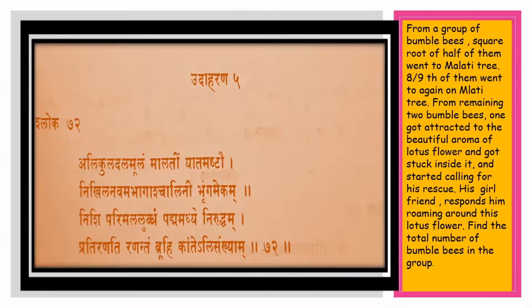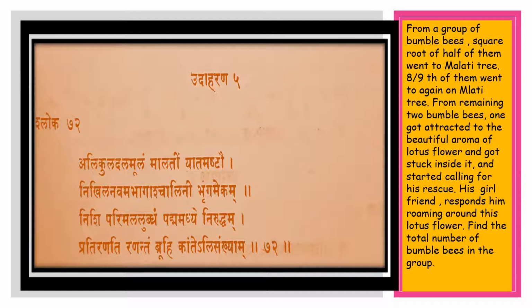Now this is information about bumblebees. Alikula dalamulam malatim yatamastau nikhiladava bhagas chalini bhrungamekam nishiparimala lubdham padma madhye nirudam pratiranati ranantam bruhi kanteli sankhyaam. So Alikula dala mulam malati yata ashtam. Malati is the name of the tree. So the square root of half of them went to the Malati tree. Yatam Ashtau: 8 upon 9 of them, in a second group, have again gone to the Malati tree.